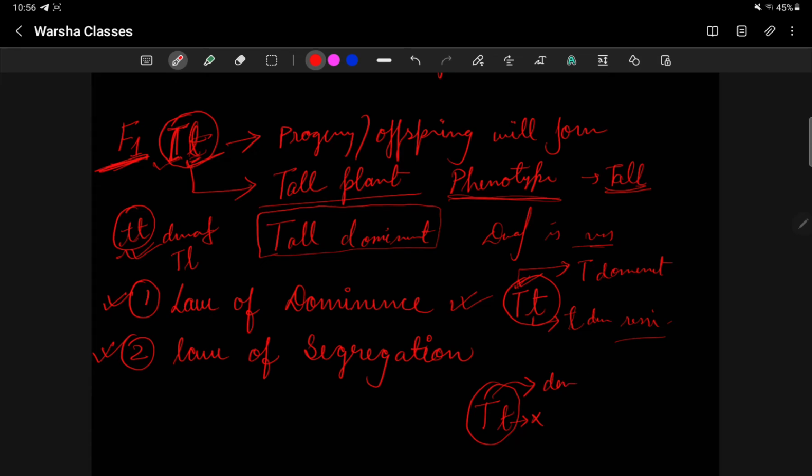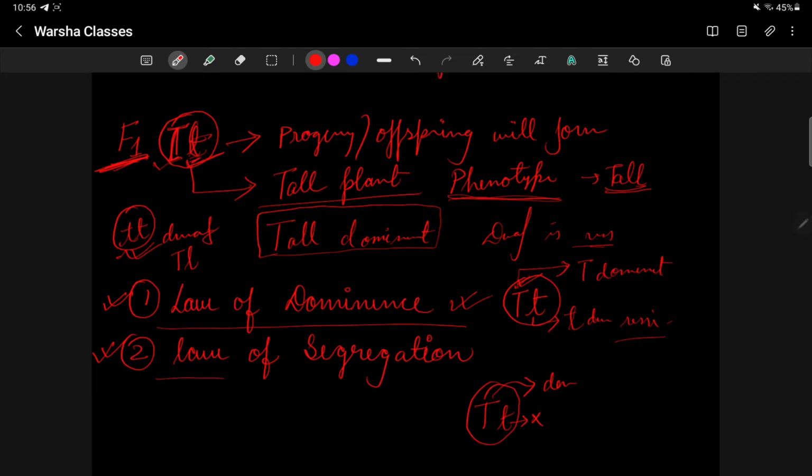So this is the law of dominance. I'll tell you once again: the law of dominance is also called Mendel's first law of inheritance. According to this law, hybrid offspring will only inherit the dominant trait in the phenotype. The alleles that are suppressed are called the recessive trait, while the alleles that determine the trait are known as the dominant trait. I hope you understand.